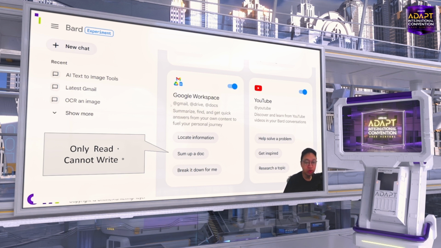Google is already doing a similar thing. The Google chatbot is called Google Bard, but for now it only reads your company data, which means it allows you to connect to your Google Drive, Google Docs, etc., and even your email, Gmail. But for now it can only read, and cannot help you write the data.